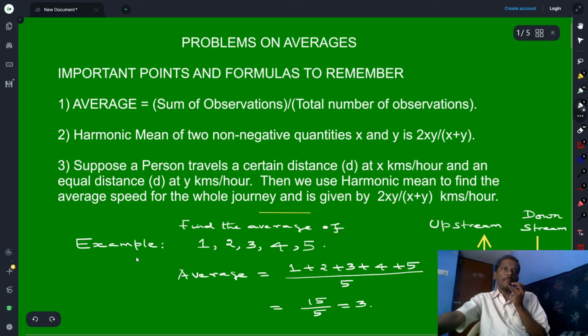Now we give an example of an arithmetic mean. Find the average of 1, 2, 3, 4, 5. So we are given the first 5 positive integers. We are asked to find out the average. The average formula is sum of the observations over total number of observations. So observations are 1, 2, 3, 4, 5. You add all those things. Total number of observations is 5. So 1 plus 2 plus 3 plus 4 plus 5 gives you 15 over 5, which is 3. This is arithmetic mean or average, which is commonly known as mean.